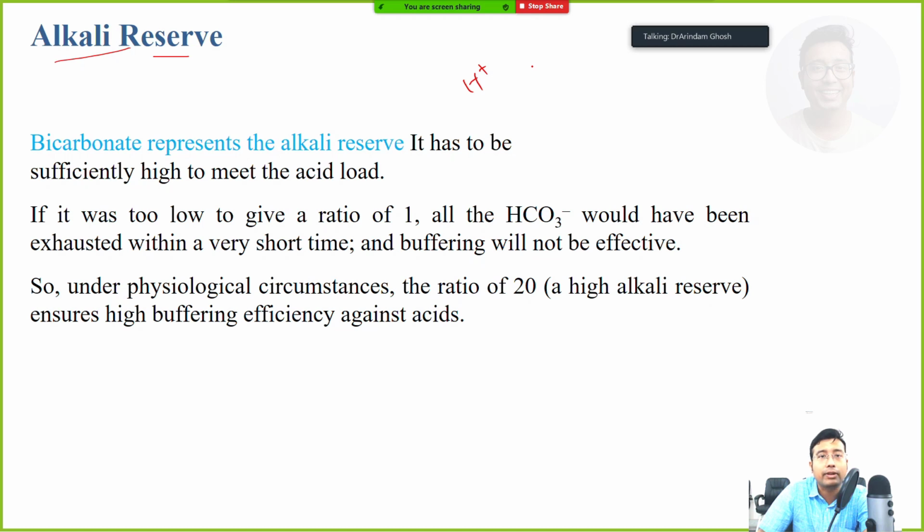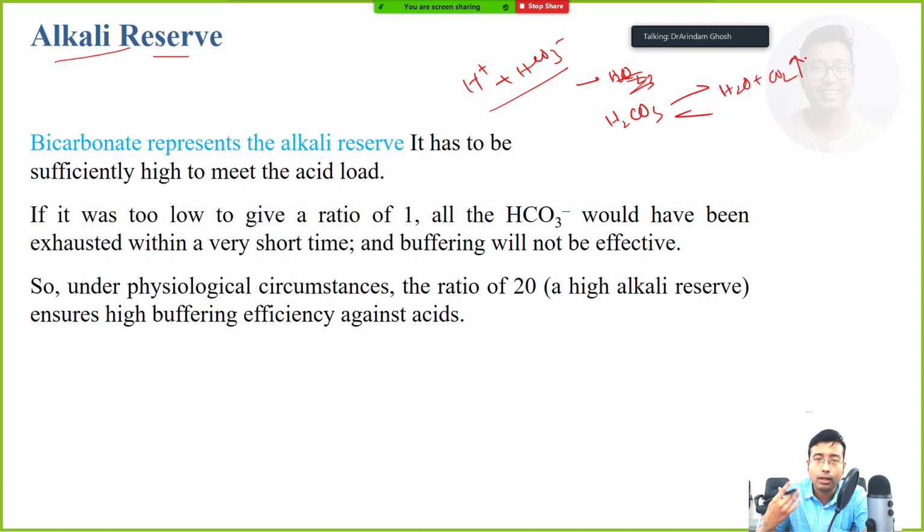Whenever there is an excess of H+ in the body, whenever the pH is trying to go excessively low, H+ plus bicarbonate will combine to form H2CO3, and that will dissociate to form H2O and carbon dioxide, and carbon dioxide will be removed by the lungs. So whenever there is acidosis, there is more production of carbon dioxide. This concept will come in handy. Remember, whenever there is more acid production in the body, if the lungs are trying to compensate, the lungs will do that by removing more and more CO2.